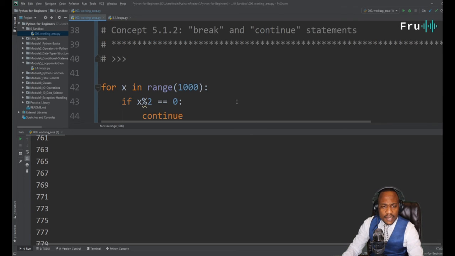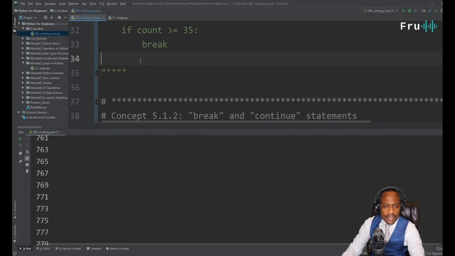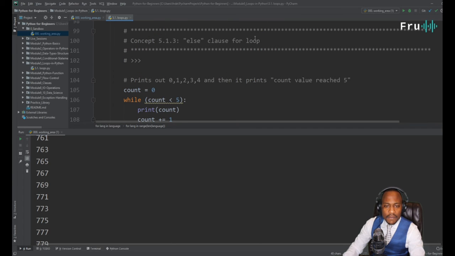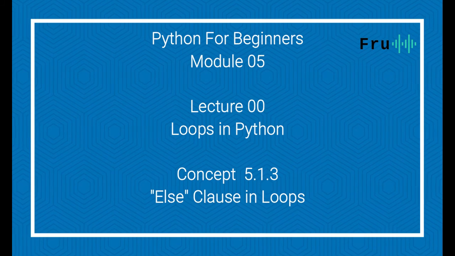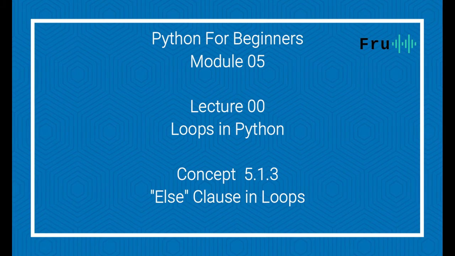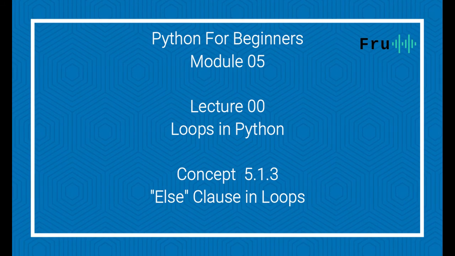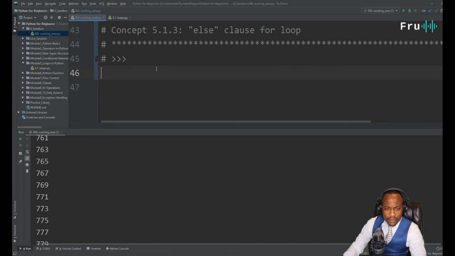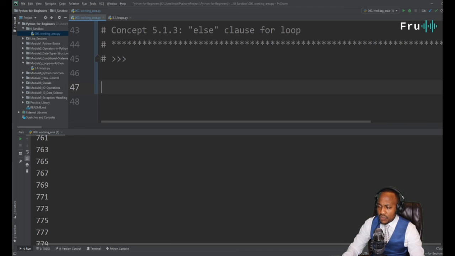All right, guys, this takes us as a segue into the next concept we're going to cover, and that will be concept 513. We're still on 512, and 513 is going to talk about the else clause for loops. If you can do if conditions within loops, we can certainly do else conditions within loops. I'm going to write a very quick while loop here, and then see how else conditions can be used.